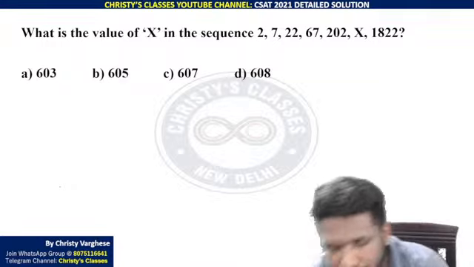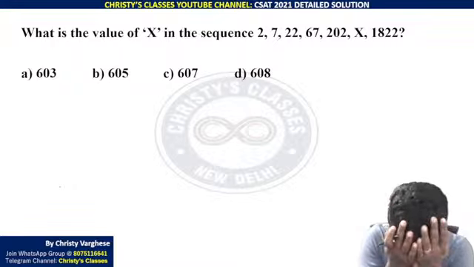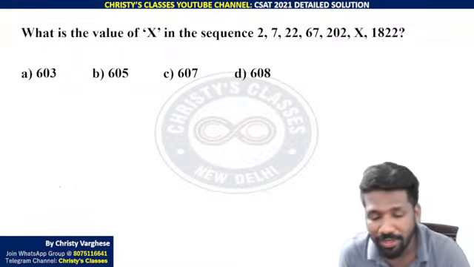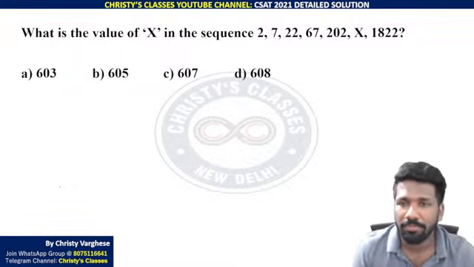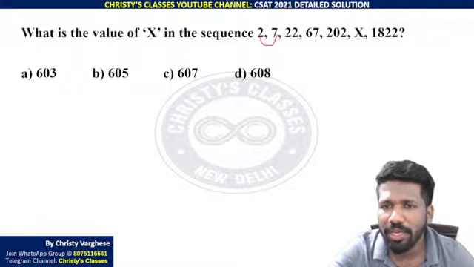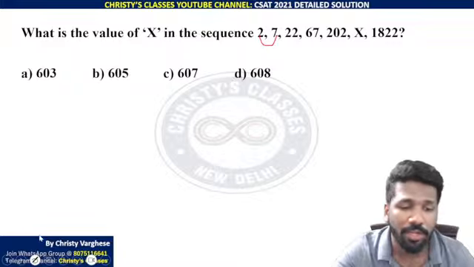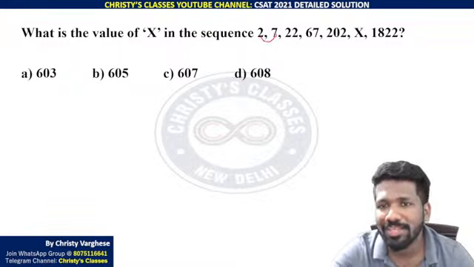One more series question was there. In this question paper, series questions were there. In my opinion, series questions were comparatively the easier ones in this question paper. So this was an easy one. Two ways are there to do this. You can consider it as a two-tier sequence, or as a geometric or arithmetic sequence. Two-tier sequence may be easier.